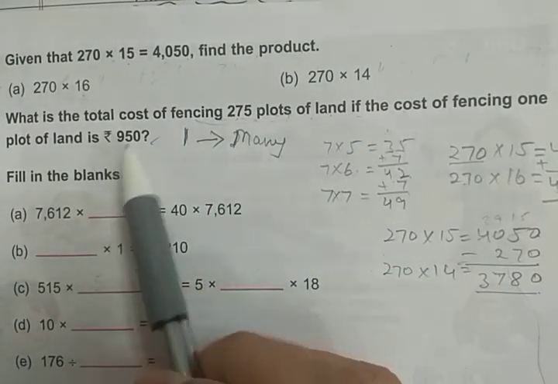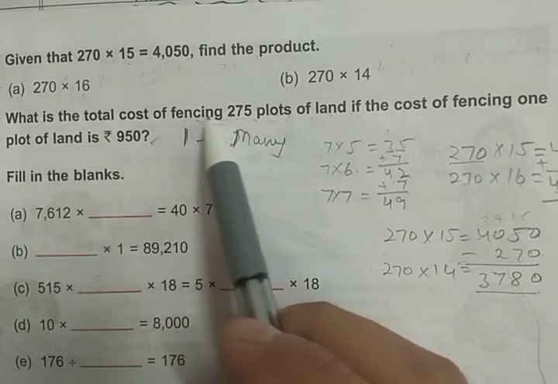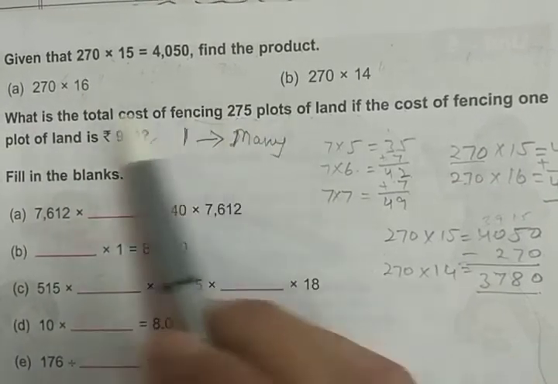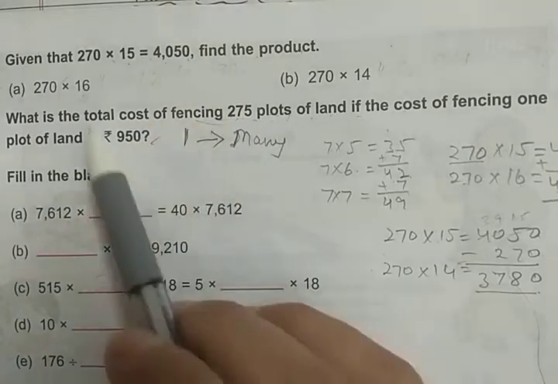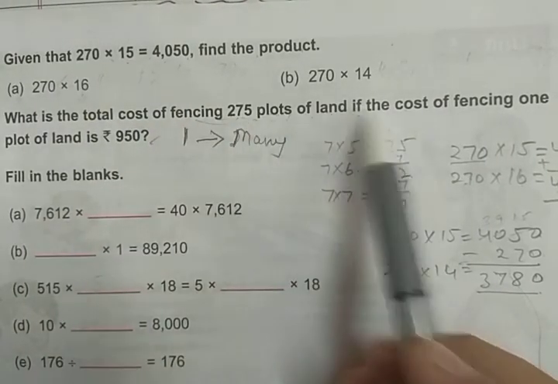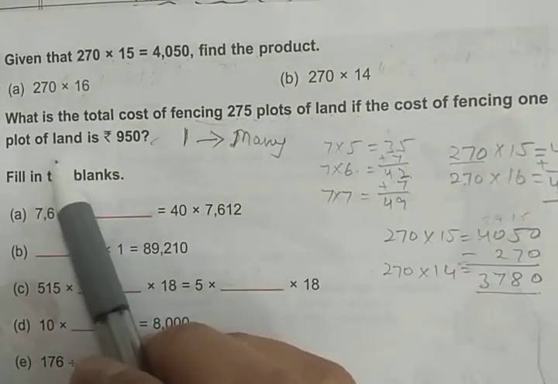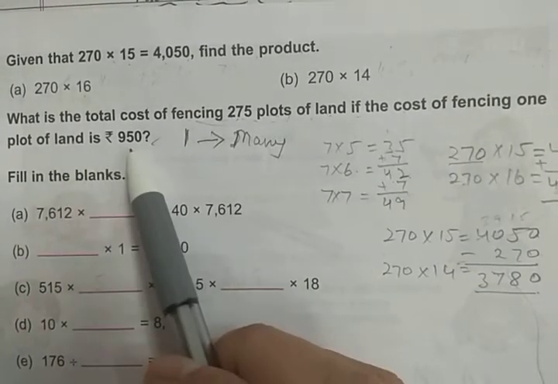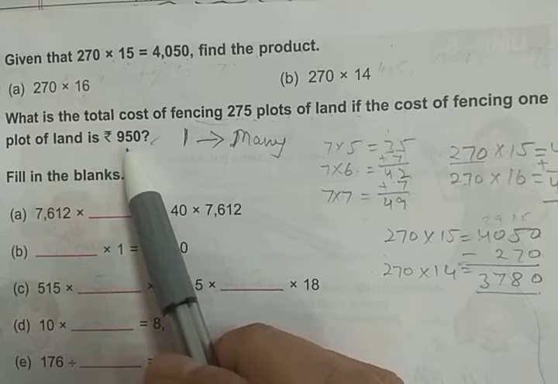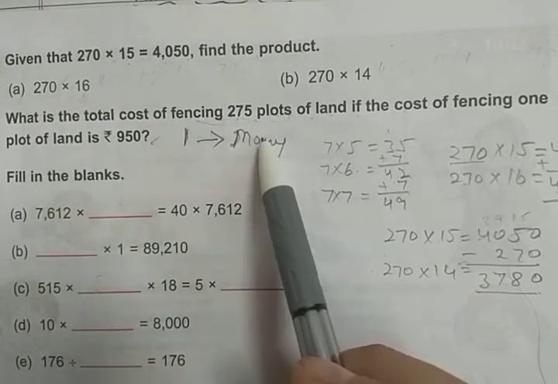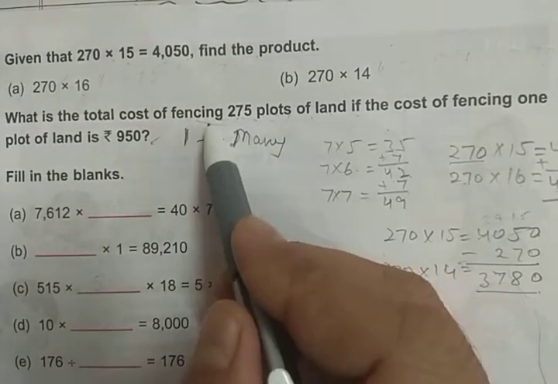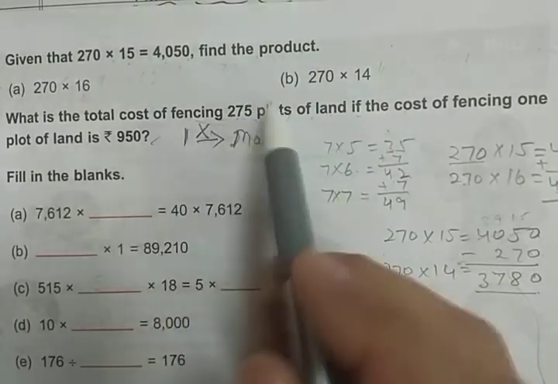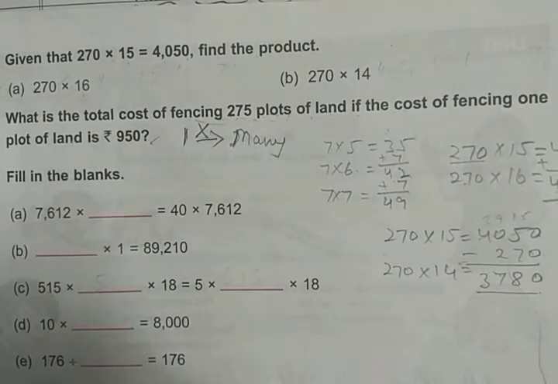Try to understand this question. What is the total cost of fencing 275 plots? That means you have to find the cost of 275 plots, and the cost of fencing one plot of land is ₹950. The cost of one plot is given to you. So one plot is given, many you have to find. From one to many, what do you do? You multiply. So multiply these two, you will get the answer.